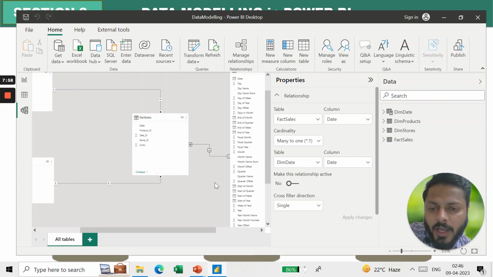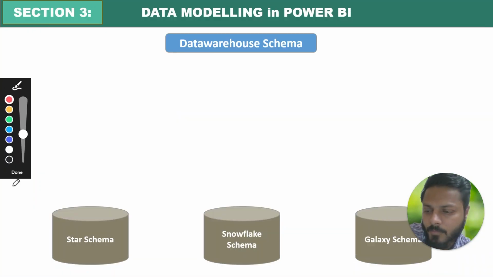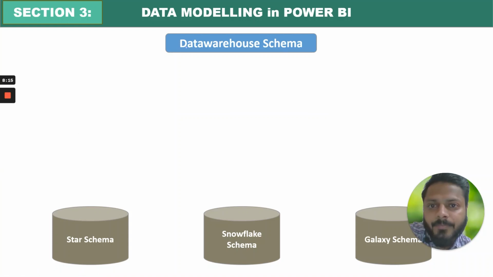All right, so now, going back to my presentation, I would like to explain the different types of schema that are used in Power BI. You can see here in data warehouse schema, I have star schema, snowflake schema, and galaxy schema. There are three types of schemas.